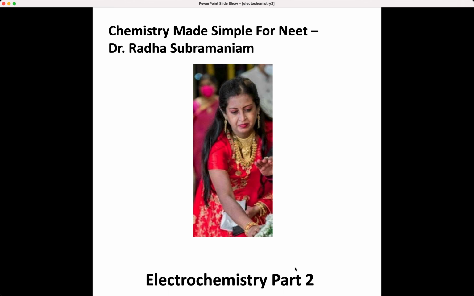Firstly, the chapter basic concepts of chemistry comes. That will be around 2% weightage. Then next is structure of atom, which is 3%. Classification of elements and periodicity in properties will be around 3% weightage. Chemical bonding and molecular structure around 5%. Likely more questions come from this chapter every year.